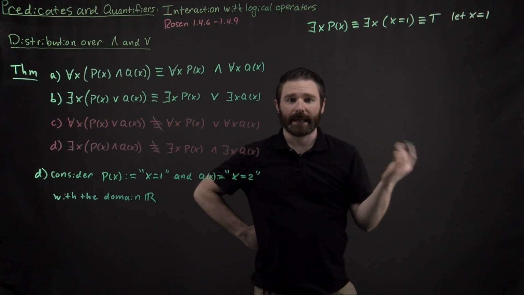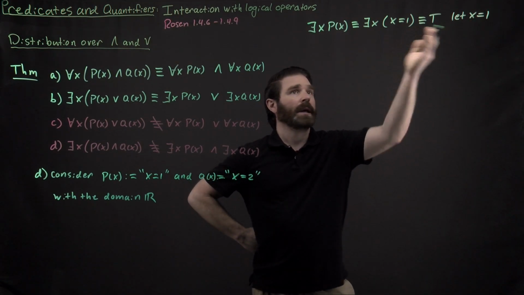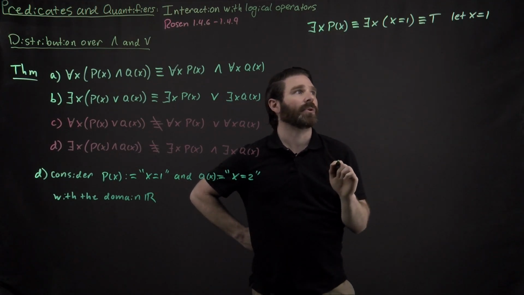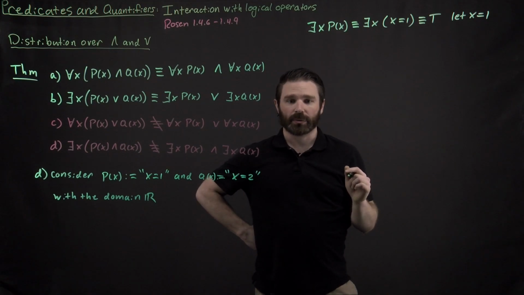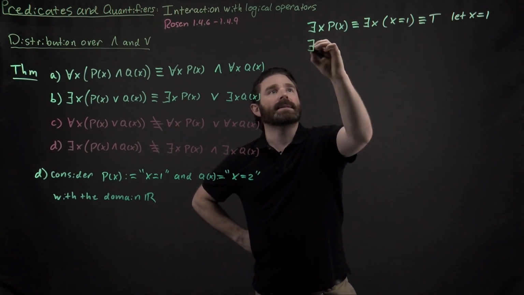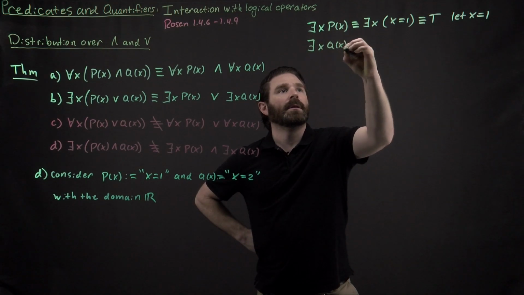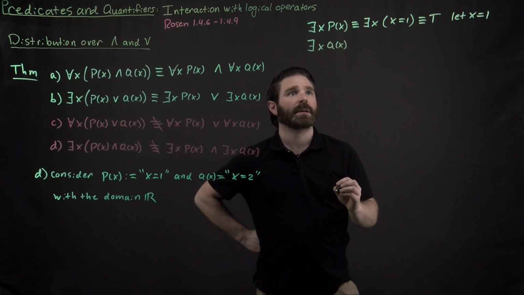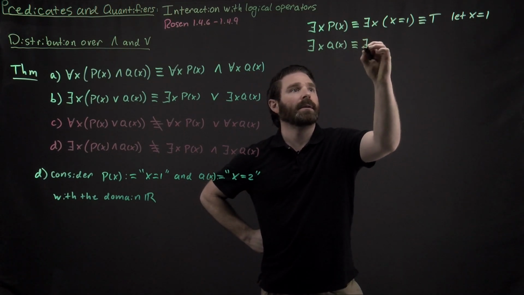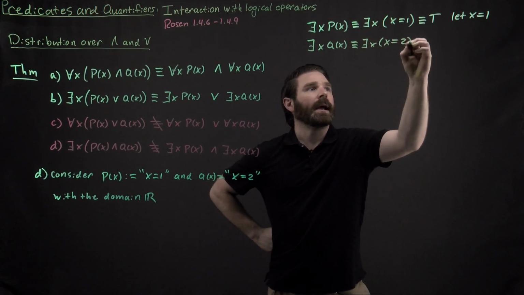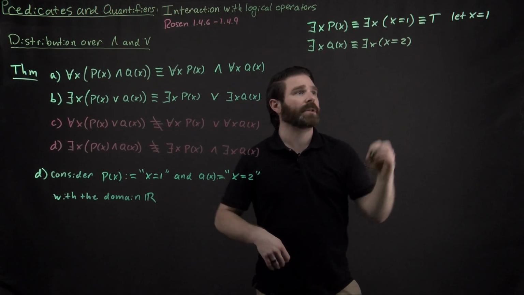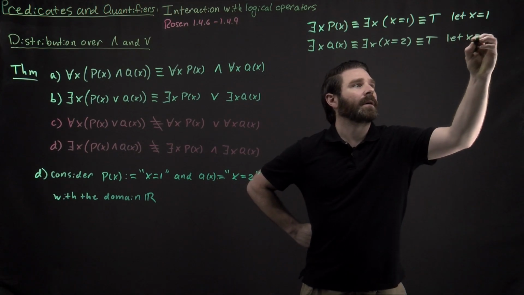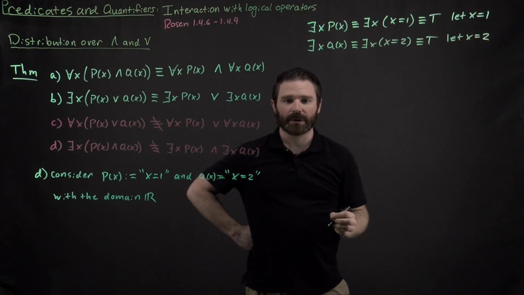Indeed, all I have to do is let x equals 1, and I have found an example of the existence of some value in my domain that makes this true. So yes, that one is true. And then I can consider there exists an x such that q of x. Well, yeah, again, this thing asks me, is there a real number that's equal to 2? Well, definitely. All I have to do is let x equals 2.